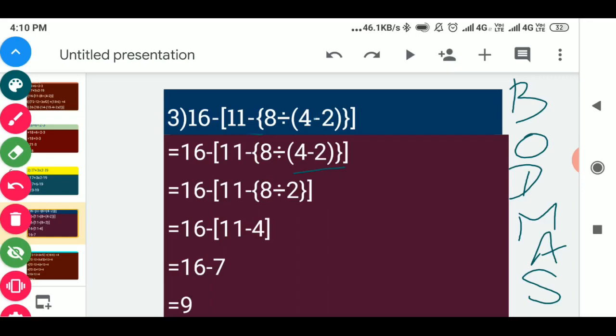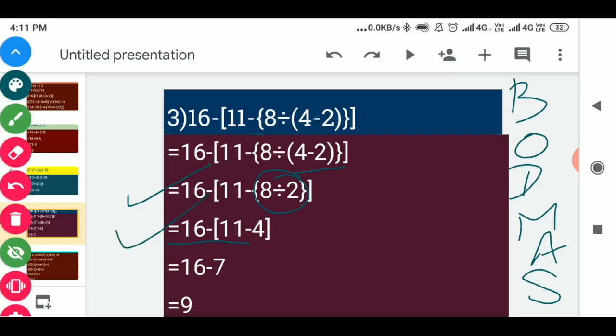So then in the next step we can see this will come. After small bracket we will solve the curly bracket. So in curly bracket you can see it is given 8 divided by 2. So in the next step the other things will be as such, but in the place of this 8 divided by 2 we will write the answer 4 and we will remove that curly bracket.